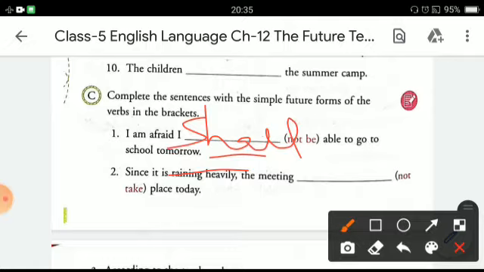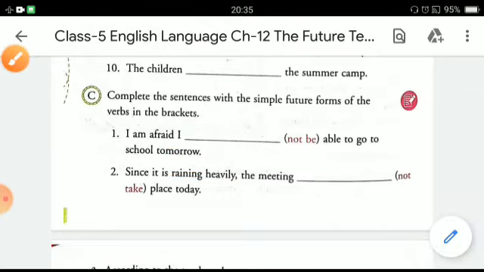Next is: since it is raining heavily, the meeting will not take place today. So these are the negative forms of sentences, using shall or will with the negative form of the verb given in the bracket, using not.